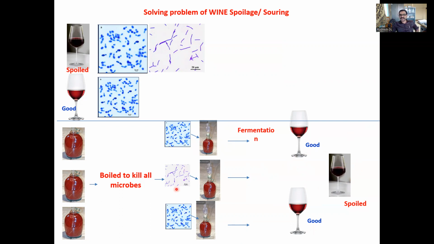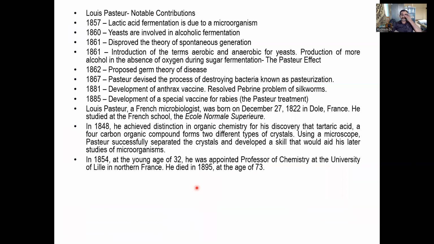And he identified that this bacteria, lactic acid bacteria, is responsible for souring or spoilage of wine. And he also said yeast, this organism which he identified as yeast, is responsible for production of wine or alcohol. Apart from that, there are some other developments or discoveries made by Louis Pasteur. They are listed here, you can go through.